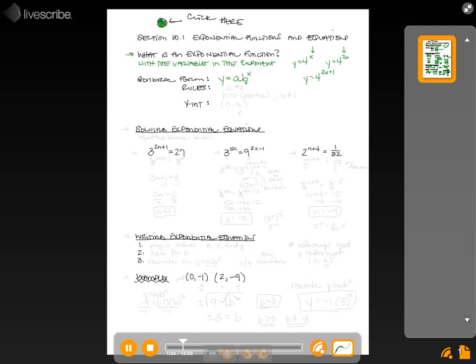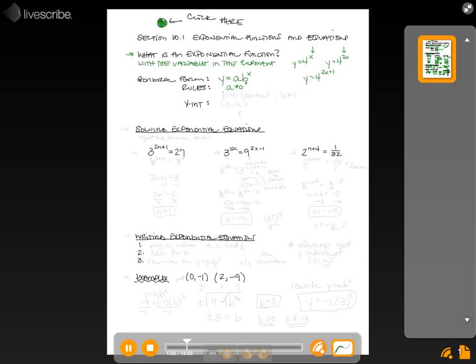There's a couple of rules that we need to remember. First one is that a cannot be 0. If a is 0, that cancels everything out in the problem. 0 times anything is 0. We don't have an exponential function anymore because it would be y equals 0, which is linear. Alright, so a cannot be 0. It can be positive and it can be negative, but it cannot be 0.